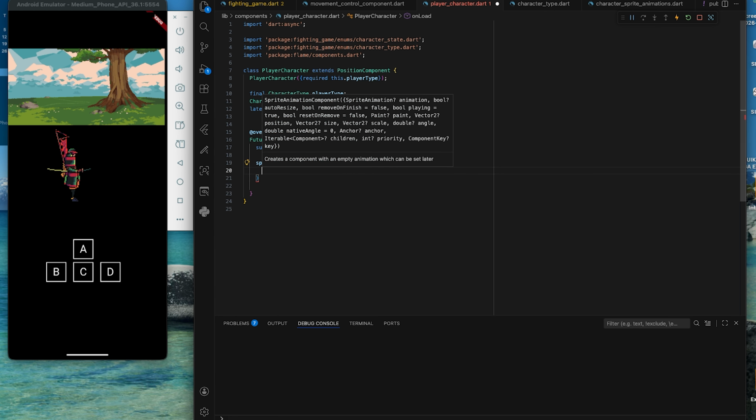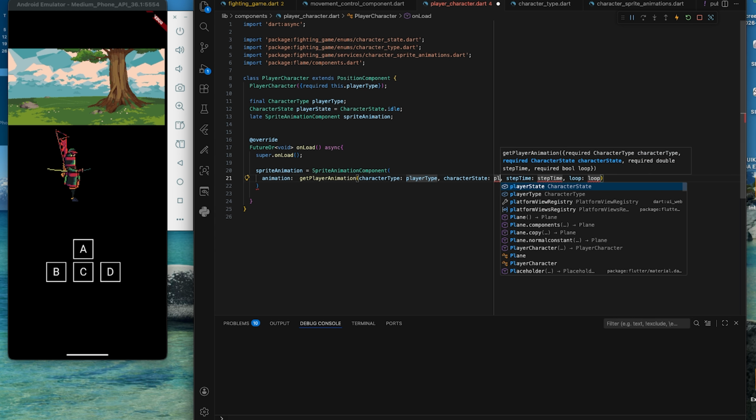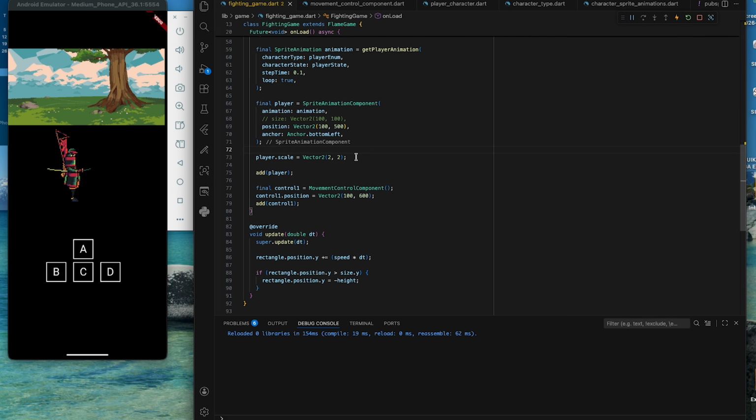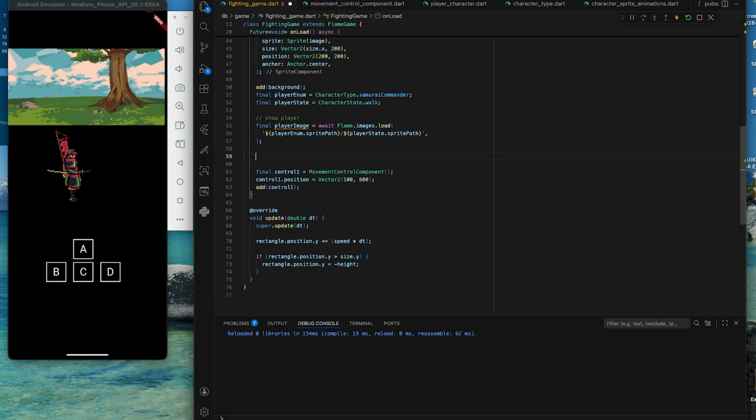Inside the onload function, we can set the sprite animation component using the getPlayerAnimation function we created in the previous video. We can go back to the fighting game and clean up all previous codes.